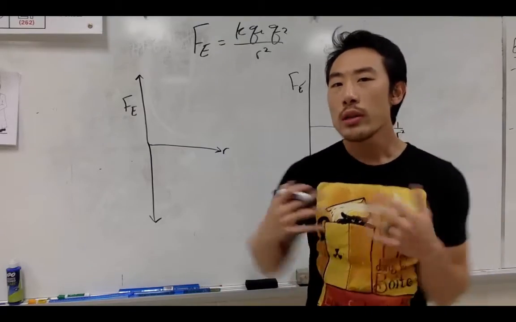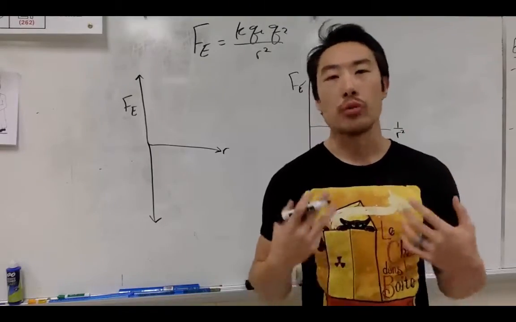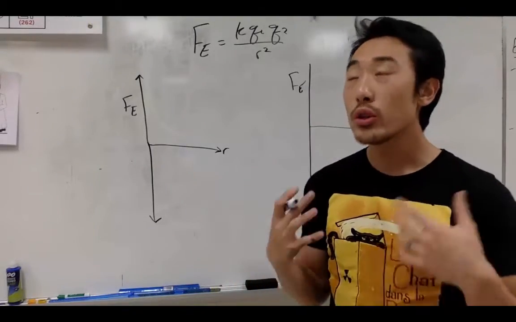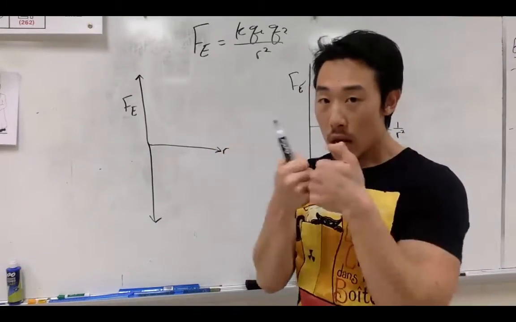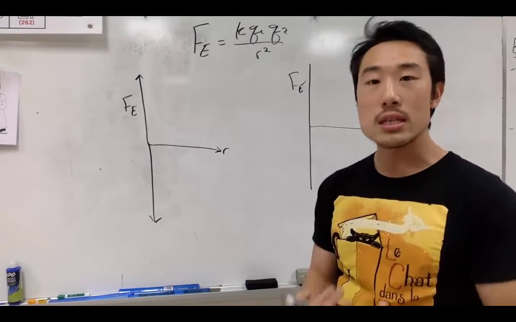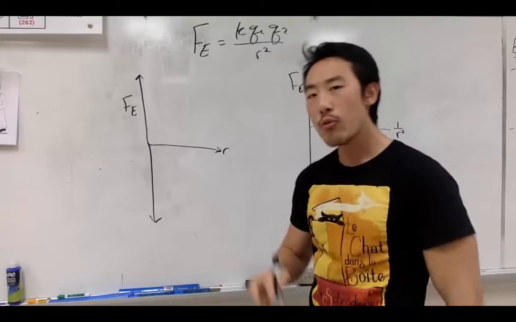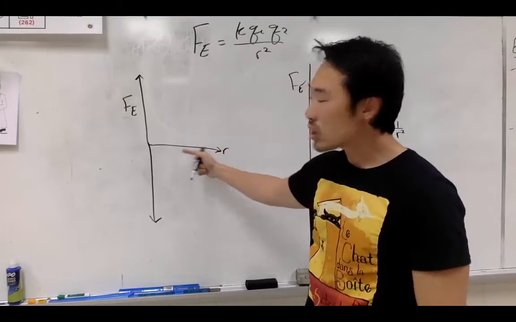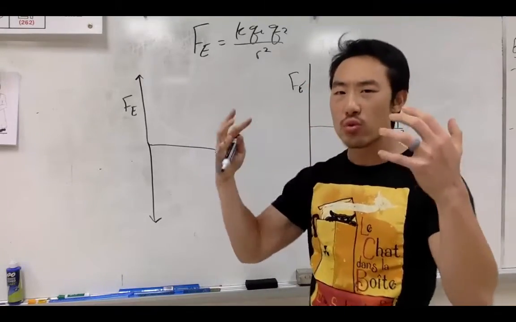Now that we have our equation, we can determine the relationship between the variables and how it will be represented in graphical form. So for example, if we were to do a lab, how would we graph our data? Or what should the data look like? Here in our y-axis, we have F_e, or the electric force between the two charges, and in the x-axis, we have r, or the distance between the two charges. Let's say we have two like charges. If q1 and q2 are both positive, then the closer they are together, the force between the two is very great.